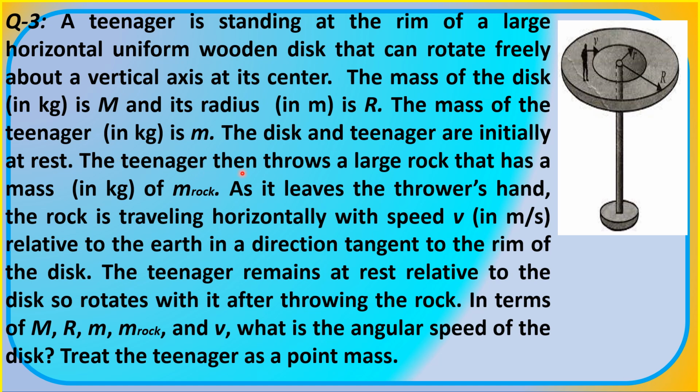The teenager then throws a large rock that has a mass, also in kilogram, of small letter m subscript rock, or m rock. As it leaves the thrower's hand, the rock is traveling horizontally with speed v in meters per second relative to the Earth in a direction tangent to the rim of the disk. The teenager remains at rest relative to the disk, so rotates with it after throwing the rock.